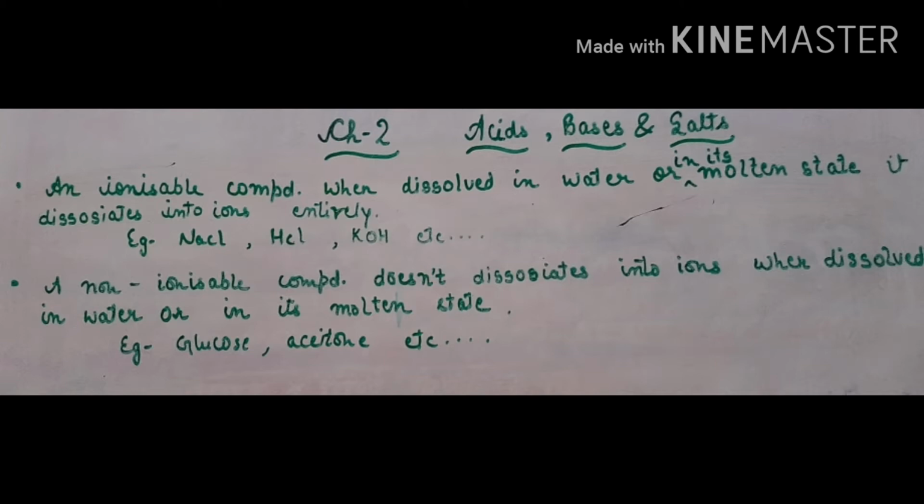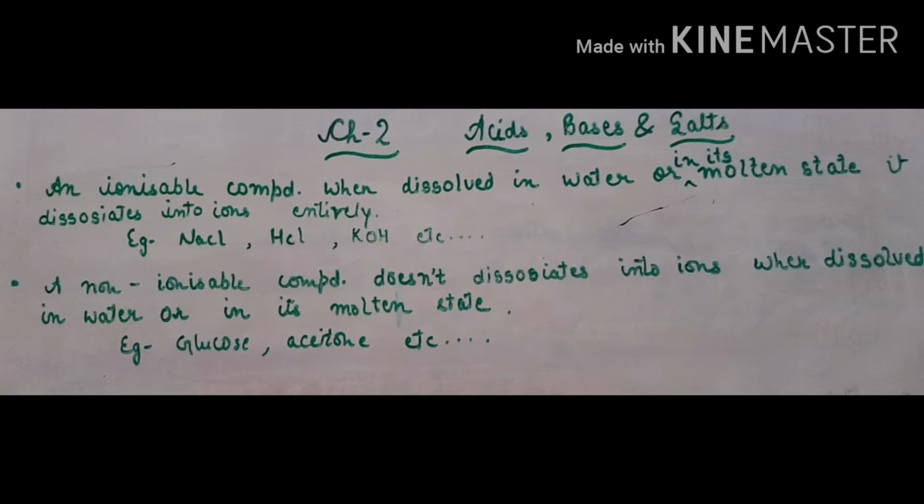The very first thing we will discuss is the classification of matter. We know that matter is classified on the basis of composition into elements, compounds and mixtures. On the basis of state, matter is classified as solids, liquids and gases. On the basis of solubility, it is classified into suspensions, colloids and solutions.